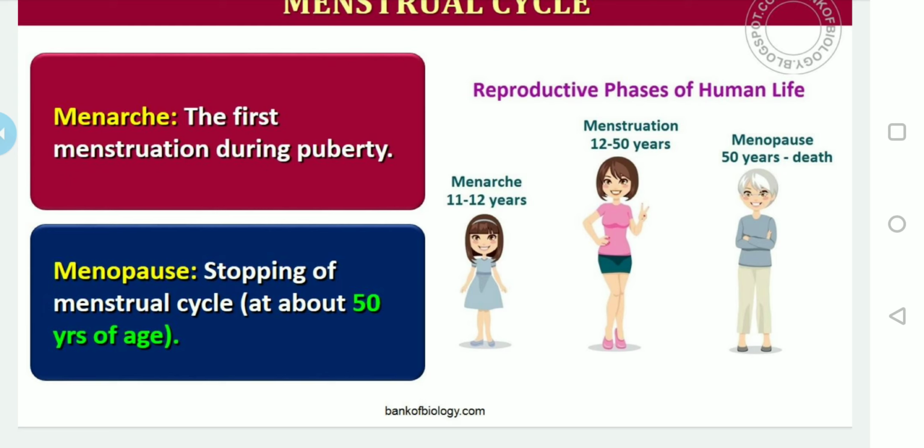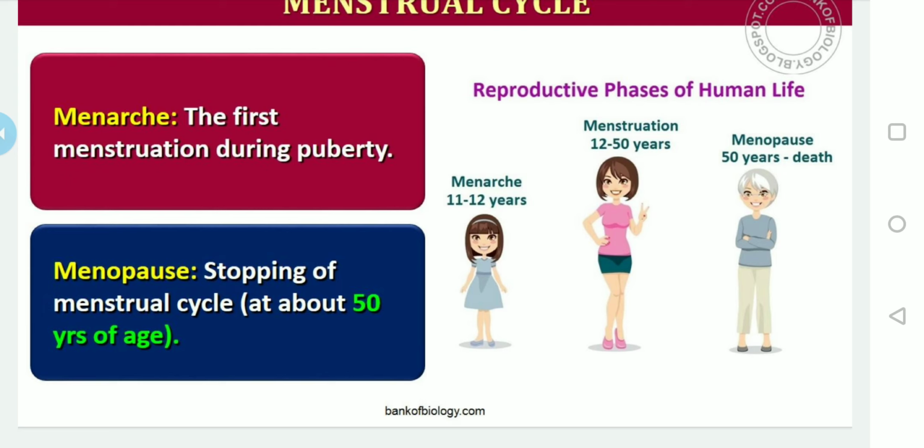Okay, before that let me brief once again. Today we will discuss a very important topic, the menstrual cycle. The reproductive cycle in the female primates, including human beings, that is monkeys and apes, is called the menstrual cycle. It begins at puberty, called menarche, and the cessation or stoppage of the menstrual cycle or the ovulation in the female is called menopause.